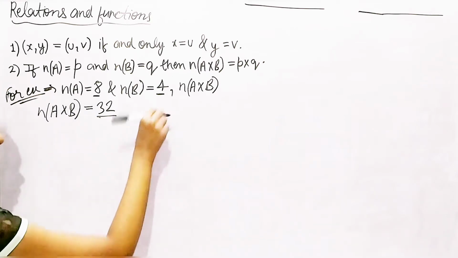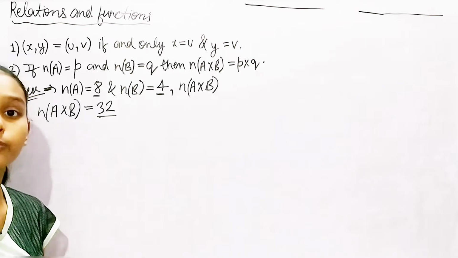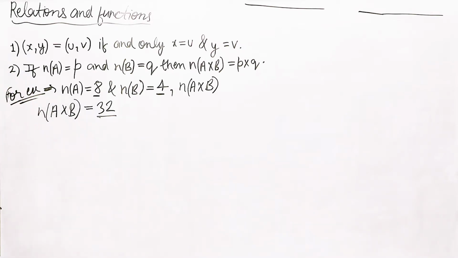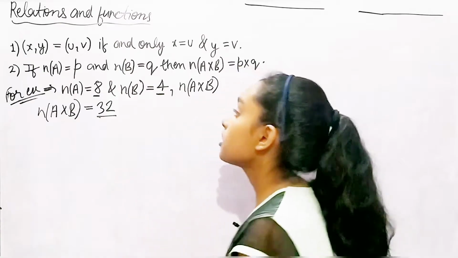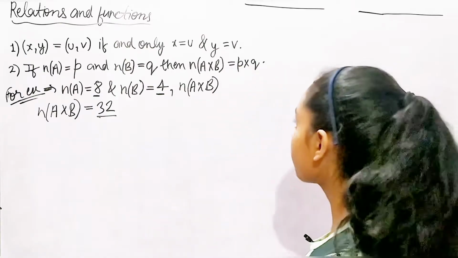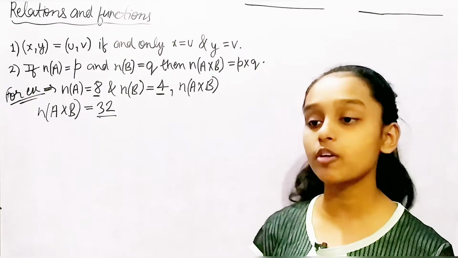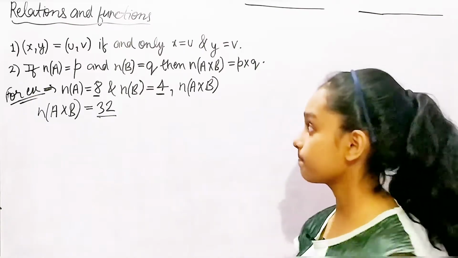So the number of elements in A cross B is equal to 32. This is simple. This statement is mainly telling us how to find the number of elements in A cross B when the sets are given.